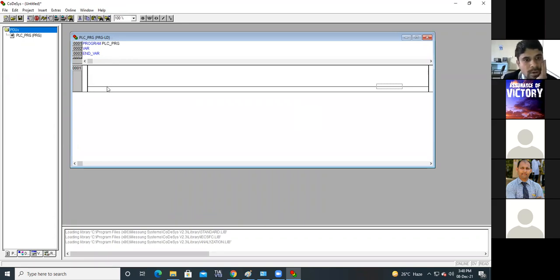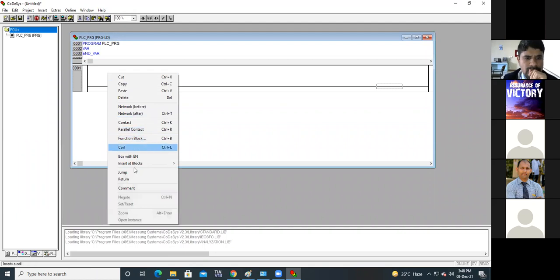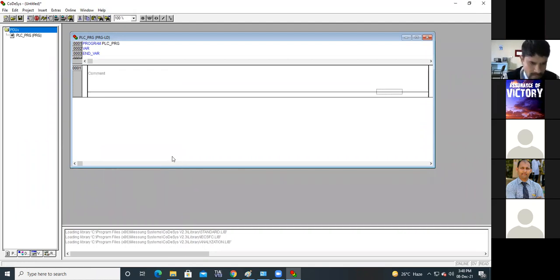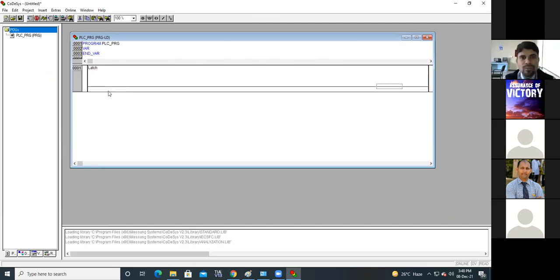Now please implement the latch. All of you, please implement the latch circuit here.